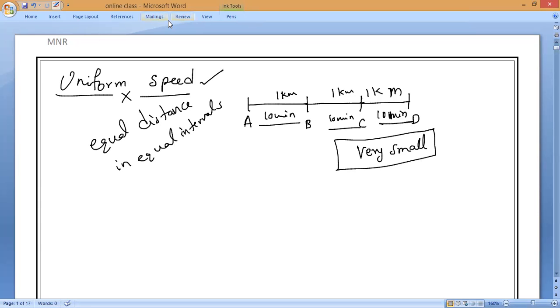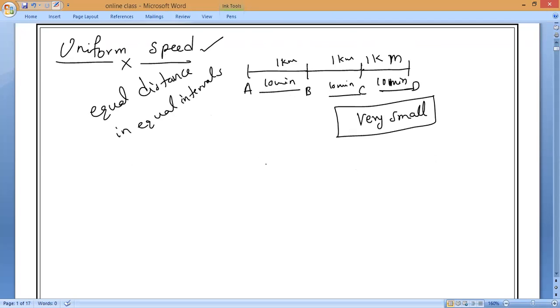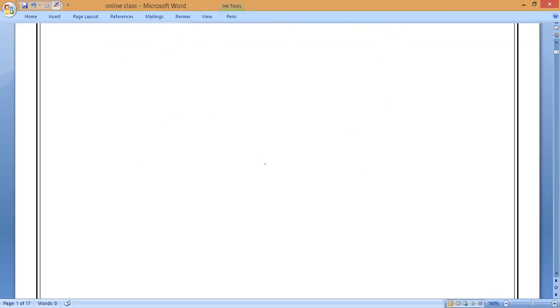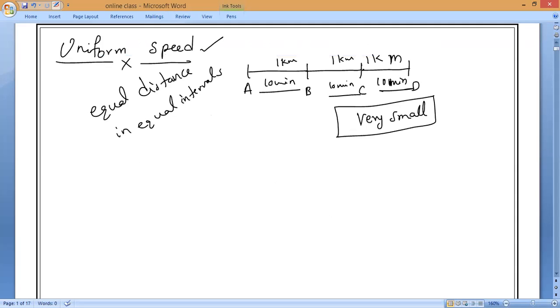Now if you'll notice, this is what we can say is uniform speed: equal distances in equal intervals of time. Next, non-uniform speed. Two definitions we can make for non-uniform speed.